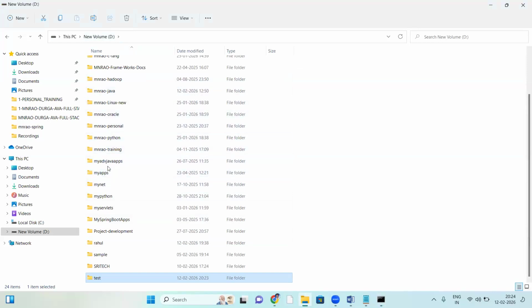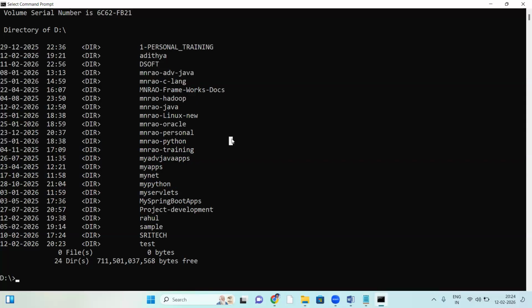Folder and directory are both the same, no difference. In GUI, the graphical user interface, it's called a folder; the same thing is a directory.